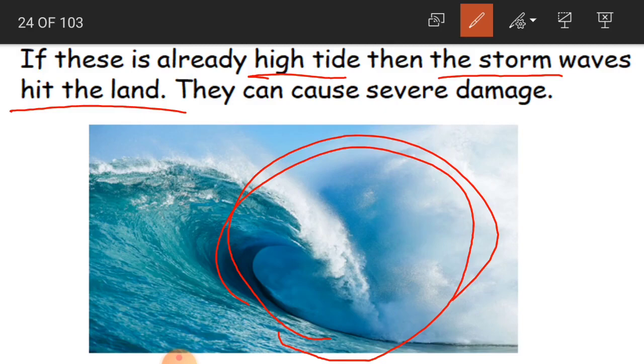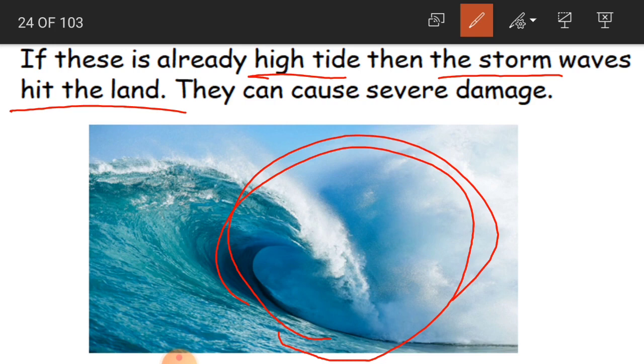High tide in the sense when the sea has risen to the highest level. Have you seen the waves, children? Water waves, what are they? The water which comes to the shore and then goes back inside. You can experience this near the seashores, beaches and all that.